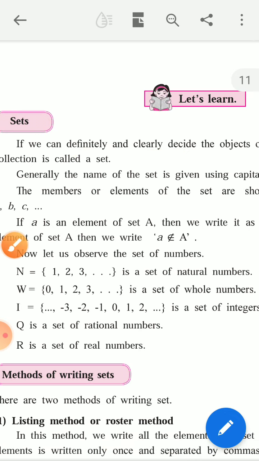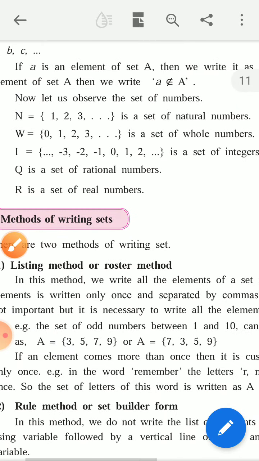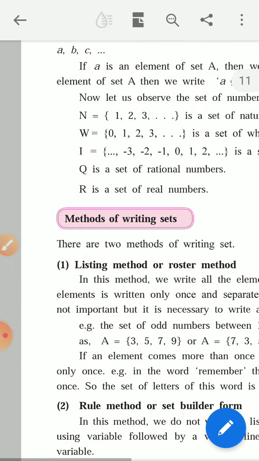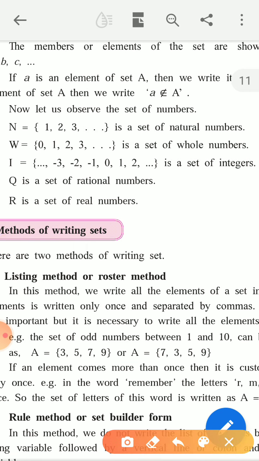So in this example we definitely say set of natural numbers, in that set we definitely and clearly decide that elements are 1, 2, 3, 4, 5, 6, 7 up to infinite. So this collection of numbers is called set.